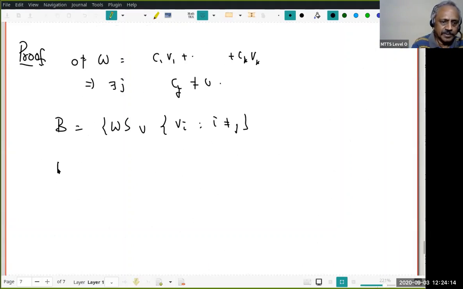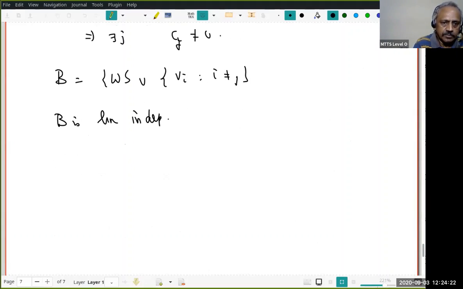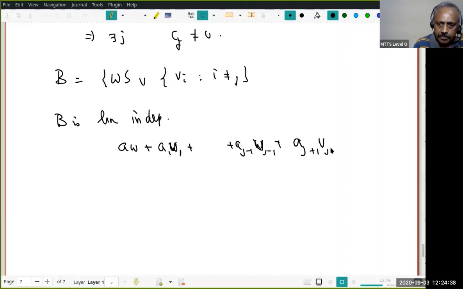So we want to prove B is linearly independent. Okay, so let us assume a W plus a1 V1 plus up to a(j minus 1) V(j minus 1), a(j plus 1) V(j plus 1) plus up to ak Vk equal to 0.